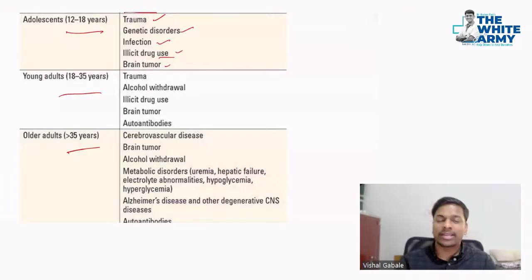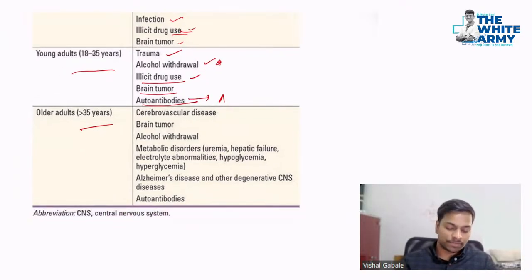Along with that, in young adults: trauma, alcohol withdrawal, very important. Here also illicit drug and alcohol. Then brain tumor, autoantibodies. Okay, autoantibodies, that means autoimmune phenomena. You can say it's autoimmune encephalopathy. This can cause it, or CNS lupus or something like that.